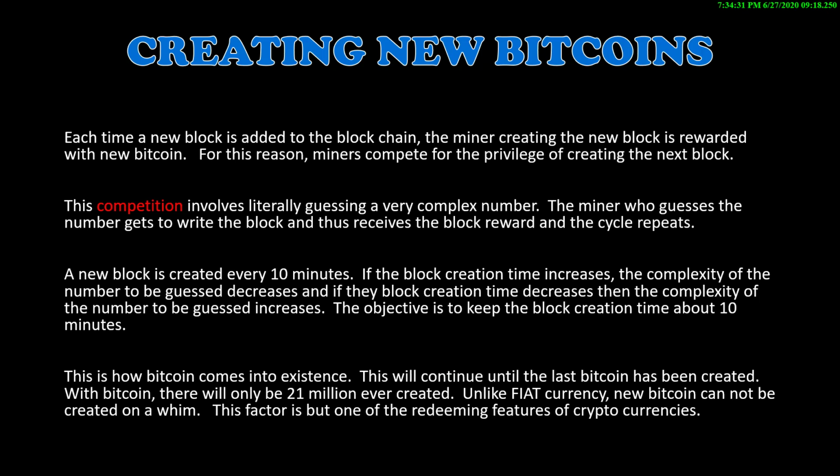With Bitcoin, there will only be 21 million ever created. Unlike fiat currency, new Bitcoin cannot be just created on a whim. This is one of the redeeming features of cryptocurrencies.